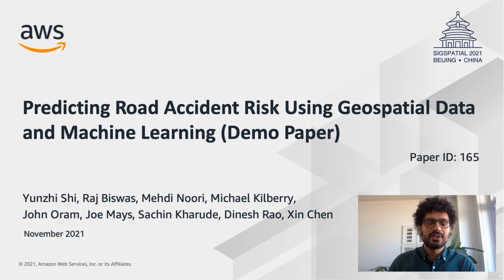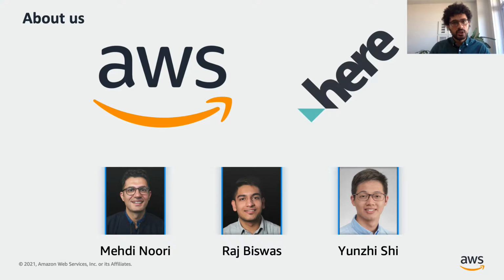The topic of this presentation is predicting road accident risk using geospatial data and machine learning. For this work, Amazon Machine Learning Solutions Lab and Here Technologies got together and collaborated to solve this problem at a large scale. Today's talk is presented to you by my colleagues Yunji Shi, Raj Biswas, and myself, all scientists at Machine Learning Solutions Lab.